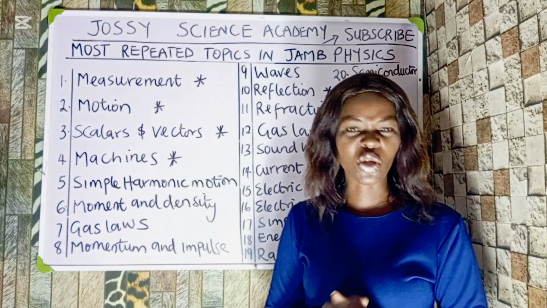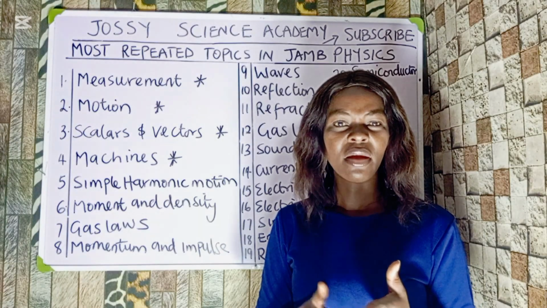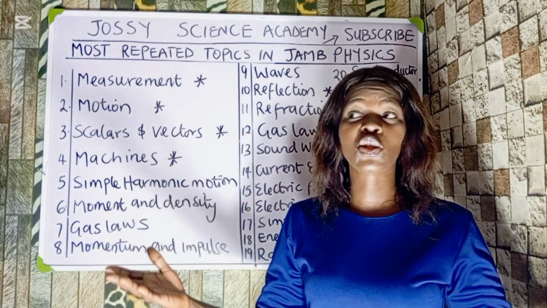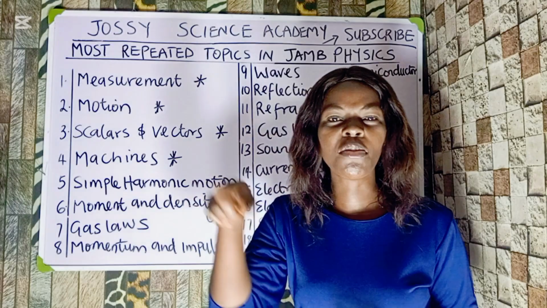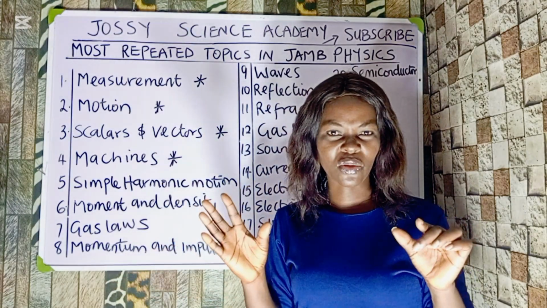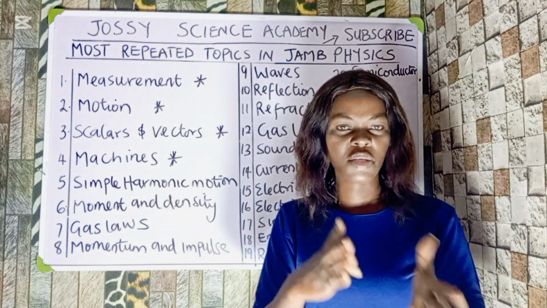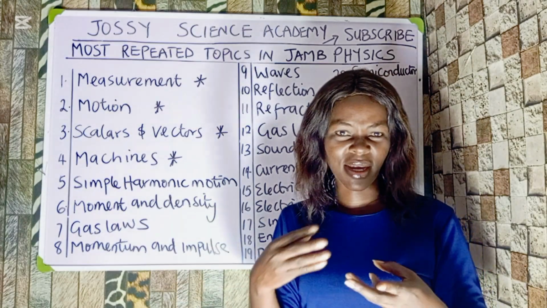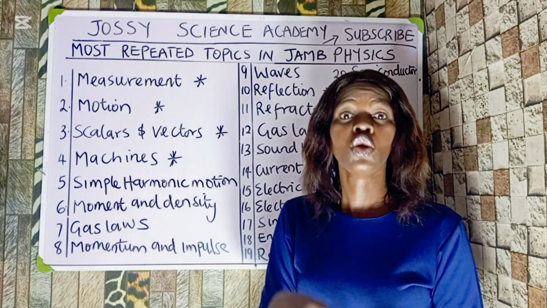Number two is motion. Under motion, you should know the types of motion: the linear motion, oscillatory, random, and rotational. Very important, with their examples. JAMB might not even ask you what linear motion or rotational motion is. See what they are going to ask you: a woman in a crowded market observes what kind of motion? Or they can even ask you that the wheel of a moving car possesses, is it rotational, linear, random, or oscillatory? See the kind of questions they ask you. So you should have knowledge of motion with examples of the motion and also how to apply it.